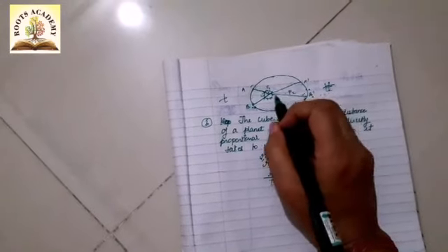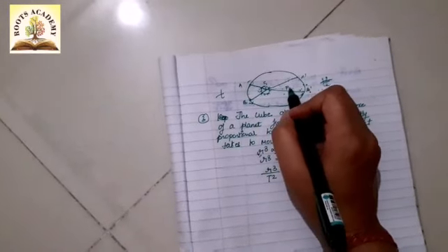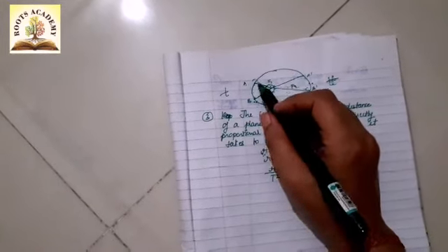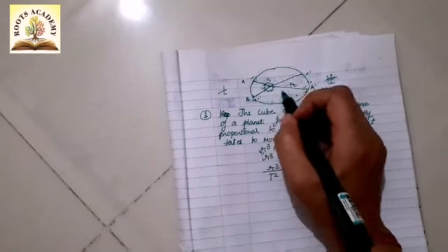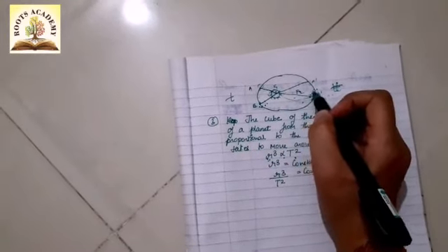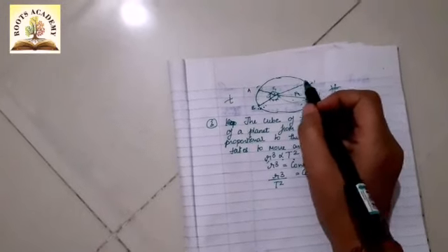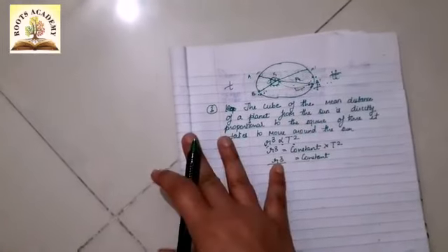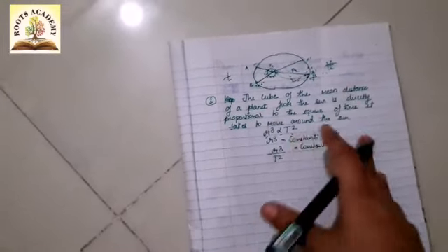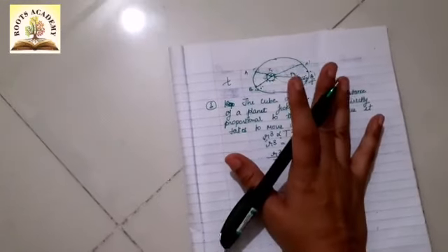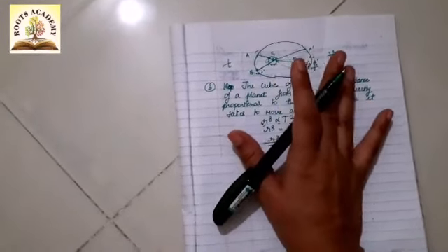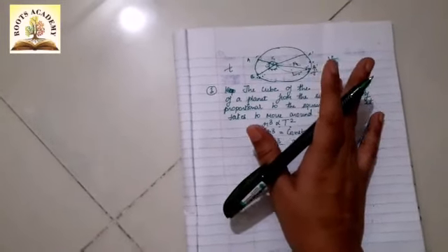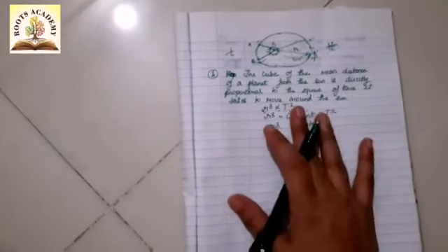This states that the planet covers equal areas. Here it is at more speed, so obviously it covers the area ABC. But when it is away from the sun, it is moving a little slower, but the area covered is the same in time t. So whether it is nearer or away, it covers equal areas in equal intervals of time. This is what the second law states: planets do not move at the same speed. Why are they not moving at the same speed? Because they are moving in an elliptical orbit.